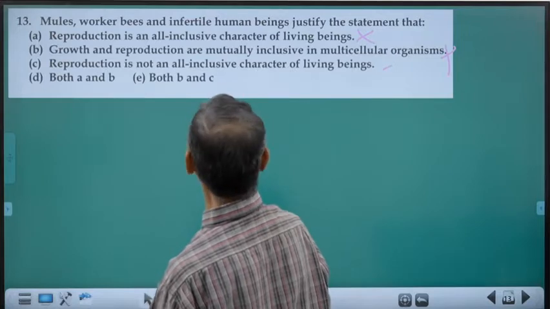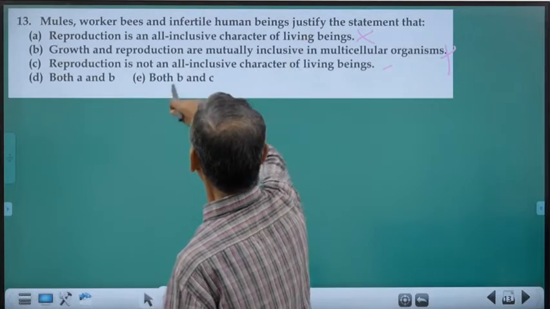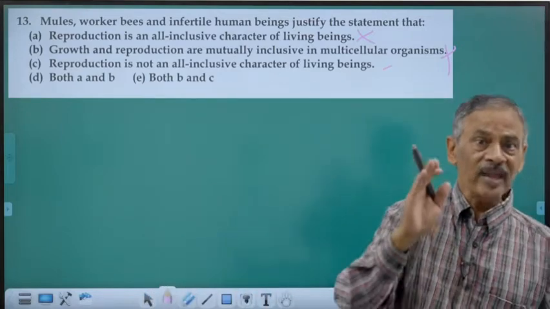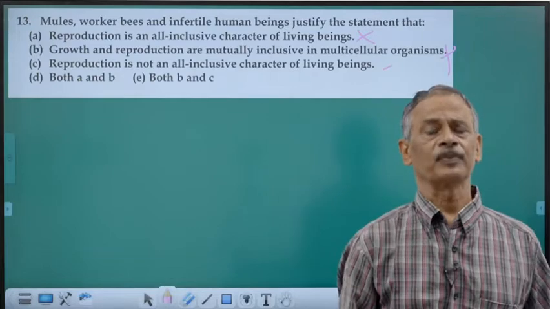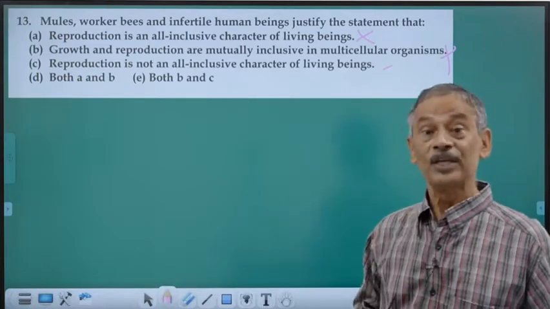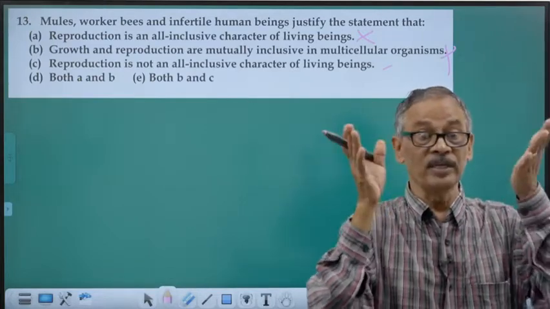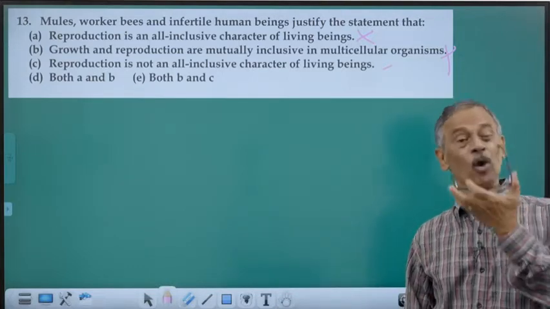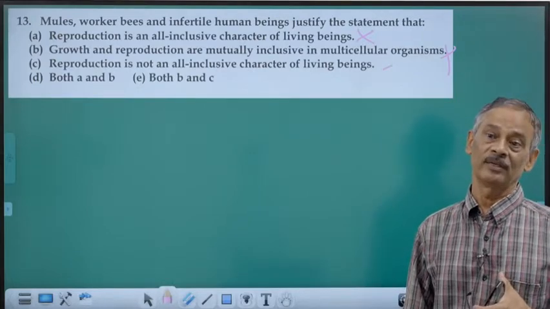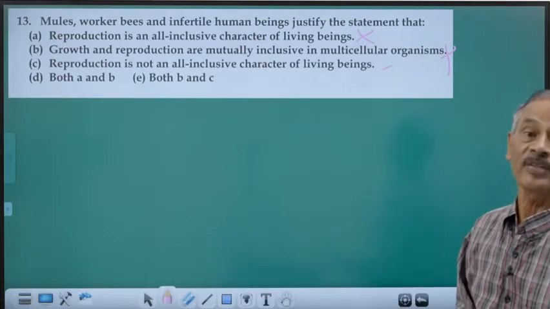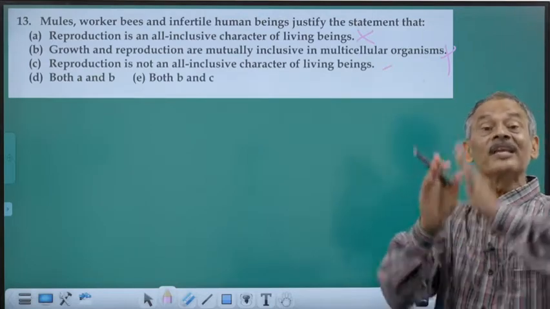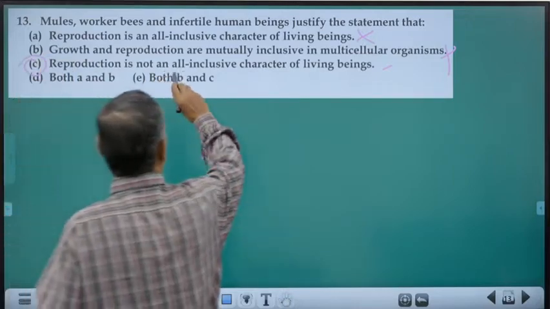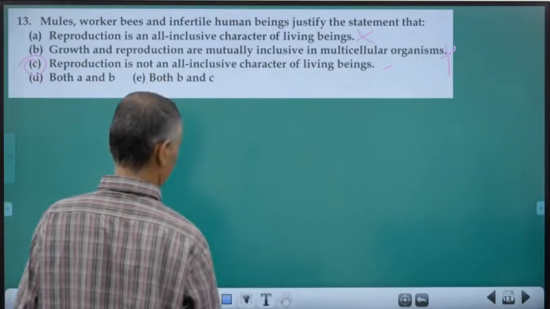Both A and B? C? No. Both B and C? No. So, we have a number of living organisms like mules and hinny. We also have hinny, another one, where the individual is not capable of producing sexually. So, reproduction cannot be taken as a character which is present in all living things. It's not an all-inclusive character.